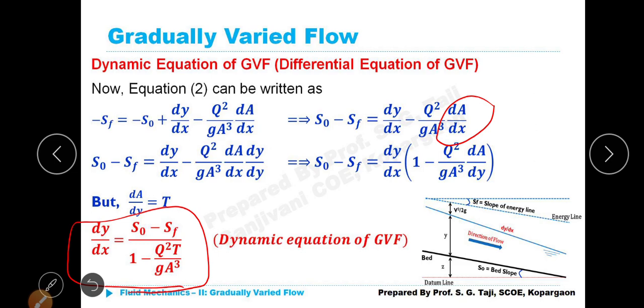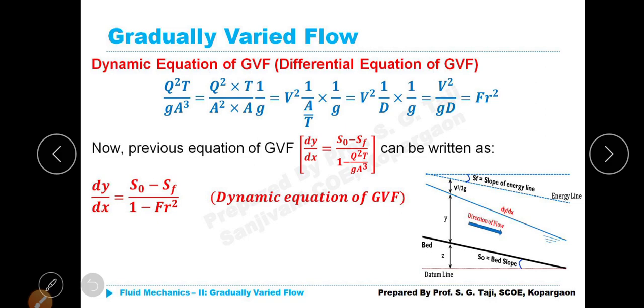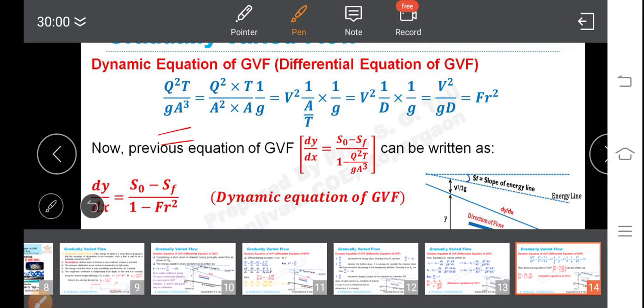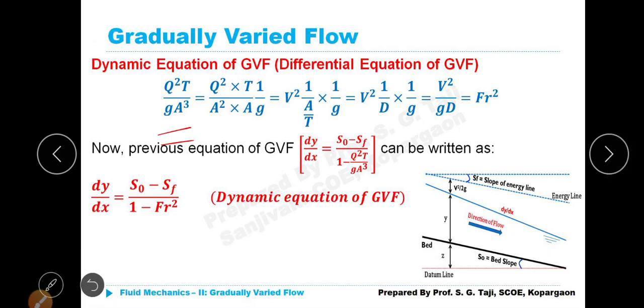We will continue. Now this dynamic equation can further be rewritten as q square T divided by g A cube is equal to q squared multiplied by T divided by A squared multiplied by A into g. You split up this A cube into A squared multiplied by A. Therefore, further we can write it as v squared multiplied by 1 upon A upon T multiplied by 1 upon g. What is g? It is nothing but acceleration due to gravity.